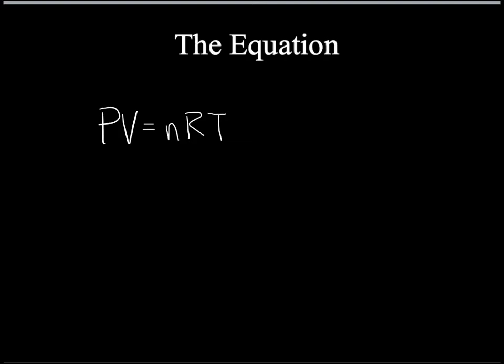The equation, as it spells out here, is commonly known as PERV-NERT. PV equals nRT. PERV-NERT. P is pressure, and one of the really important things for the ideal gas law, for PERV-NERT, is that all of the units have to be certain things. So pressure must be in atmospheres. Volume must be in liters. N, that is moles, and so it must be in moles, can't be in grams or anything else. And T, which is temperature, just like the other gas laws, has to be in Kelvin.